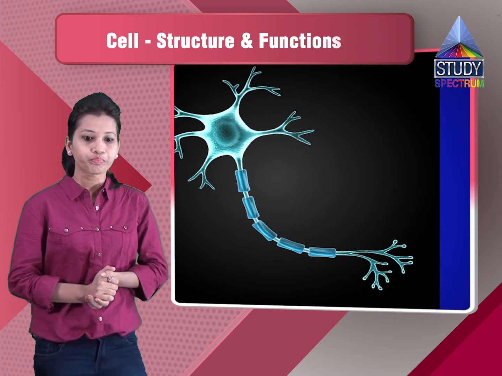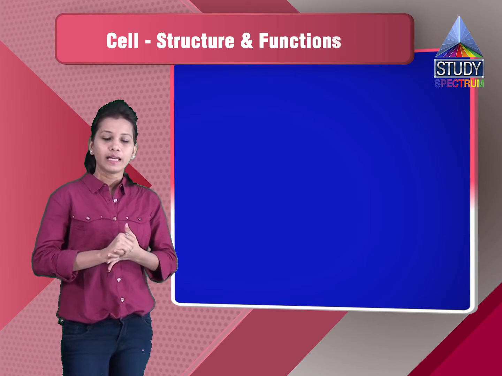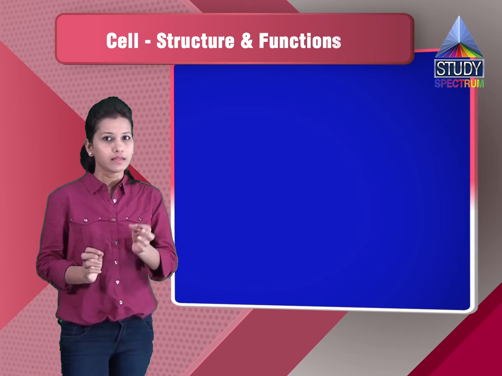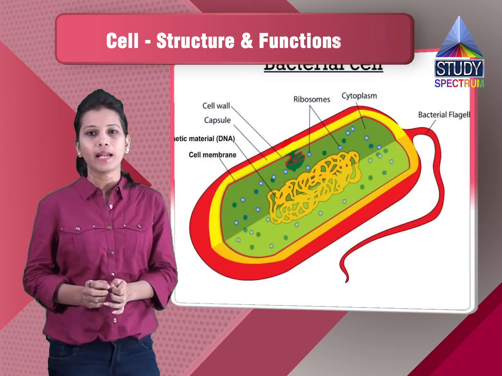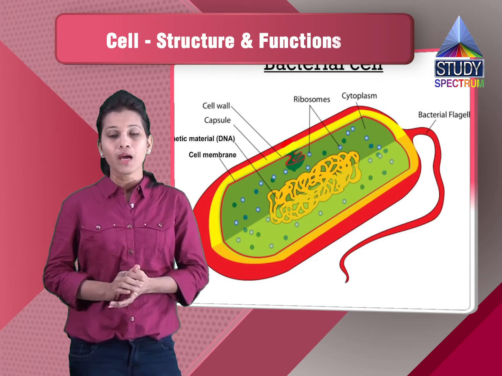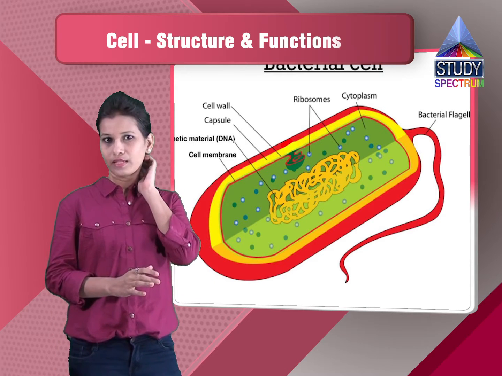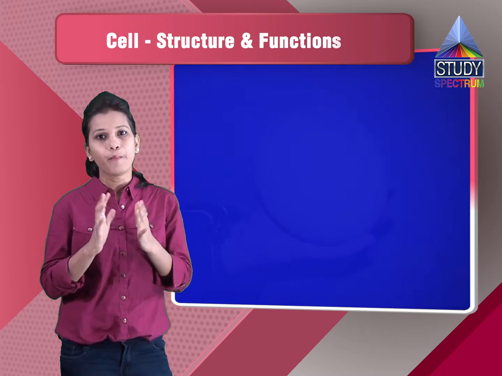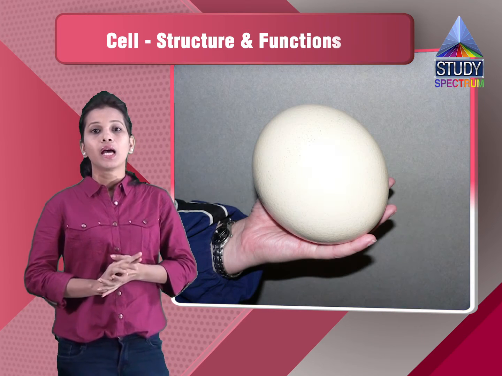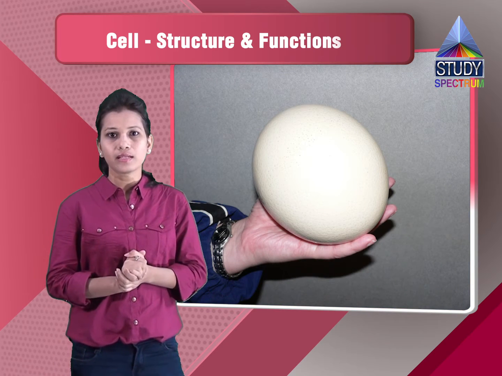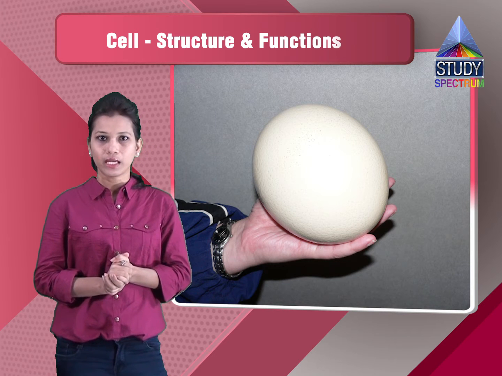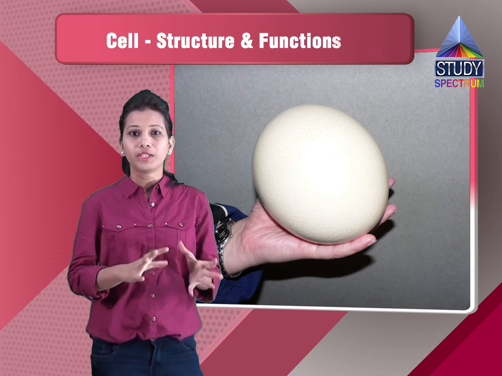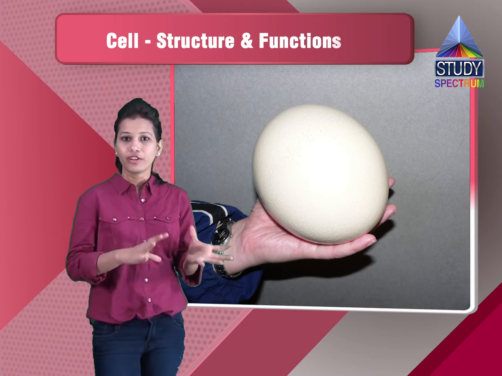Then if you see the size of the various cells, the cell of a bacteria, if you consider, is the smallest cell, which is very small, and it is not at all visible to the naked eye. But if you see the egg cell of an ostrich, which is an unfertilized egg cell, this is the biggest cell which is present all over. This cell is larger in size, and it is easily visible to the naked eye. But if you see the bacterial cell, it is very small. So these are all the cells which are having the variations in the size.